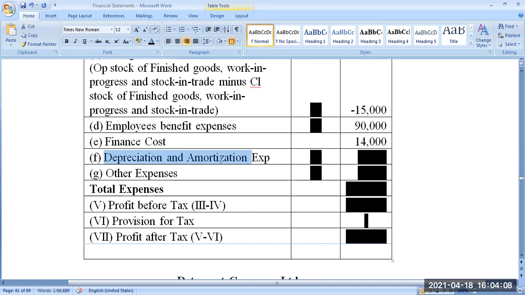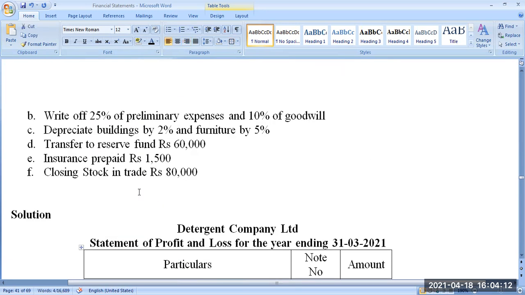Next comes depreciation and amortization expenses. Here we have certain depreciation. One is on building and furniture, another one is on goodwill. Okay, what is the value of building and what is the value of furniture? You have to check it. Then on that, you have to find out 2% and 5% respectively. Similarly, on goodwill, you have to find out 10%.